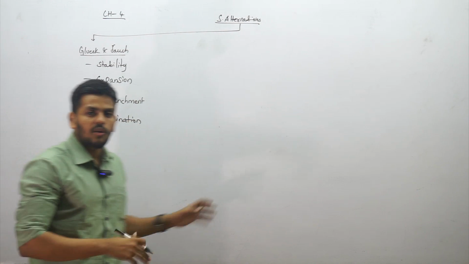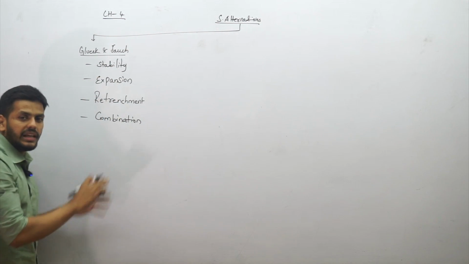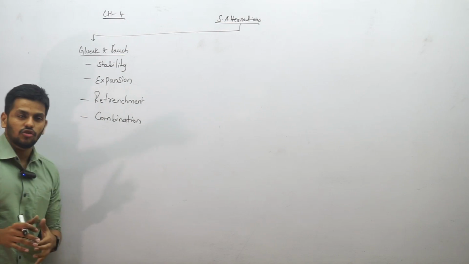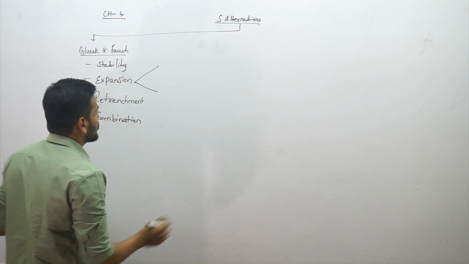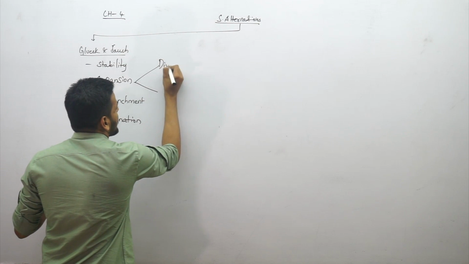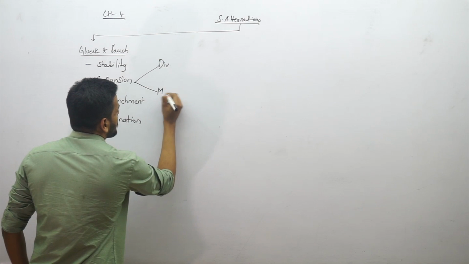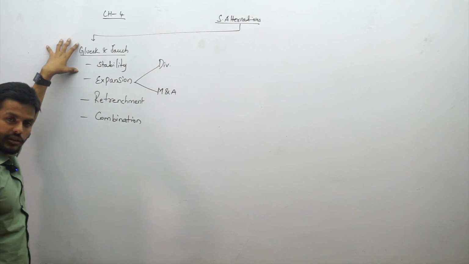How does combination work out in a multi-product business? In one place you will go for stability, in another you might want to expand, and somewhere else you might want to retrench your product. Expansion in their note is by 2 ways: expansion by way of diversification, which is entering new markets with new products, and expansion by way of mergers and acquisitions. That is the style of expansion discussed by Glueck and Jauch.